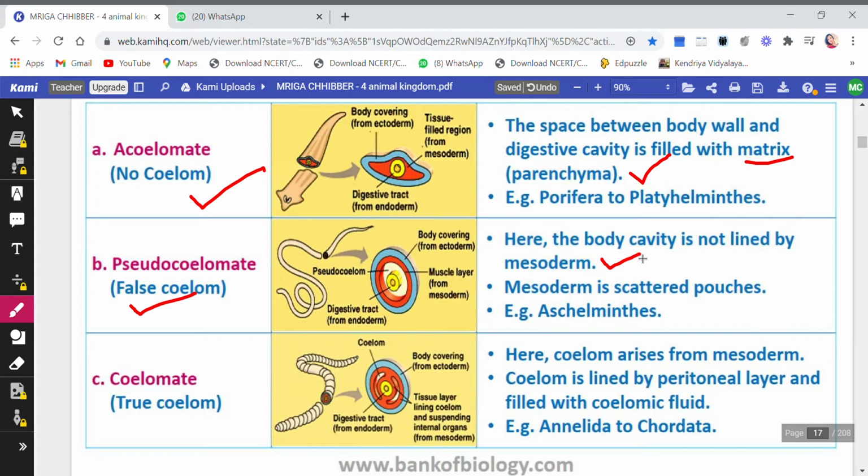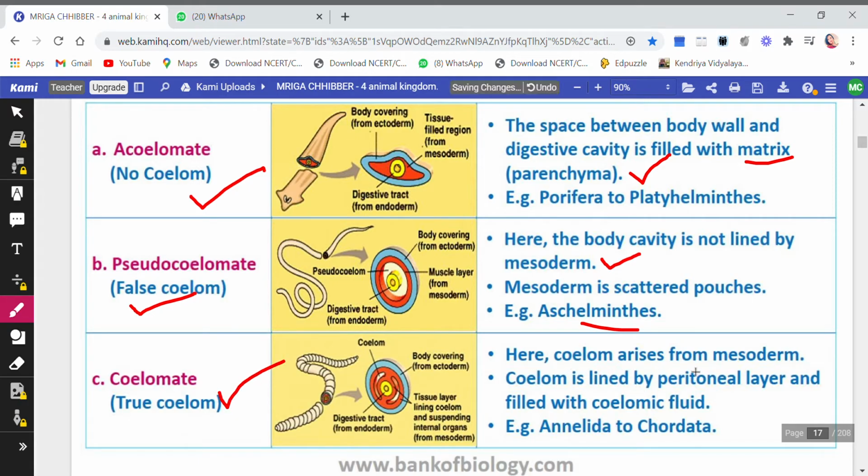Originally, when I spoke about body cavity, I told you that body cavity is a space which is totally lined by mesodermal cells. But in pseudocoelomates, the body cavity is not lined by mesodermal cells. So the mesoderm is in the form of scattered pouches, and hence it is called pseudocoelomates. Examples: Aschelminthes.